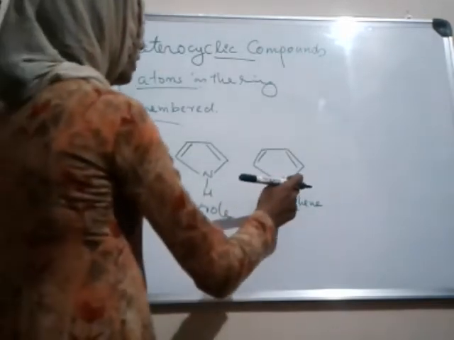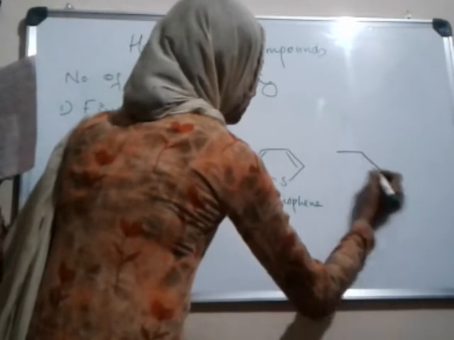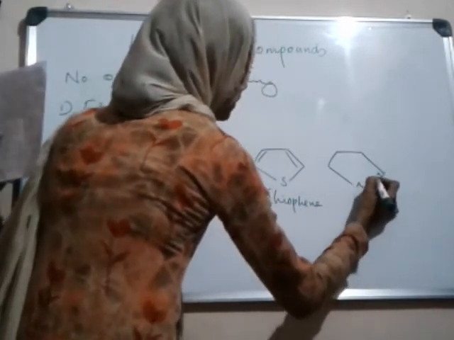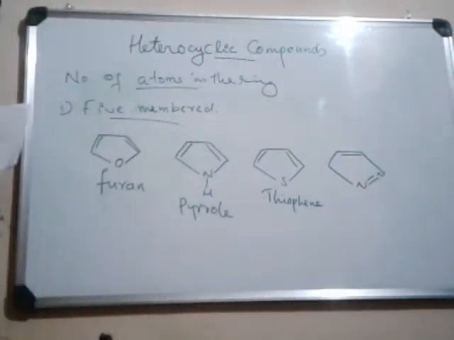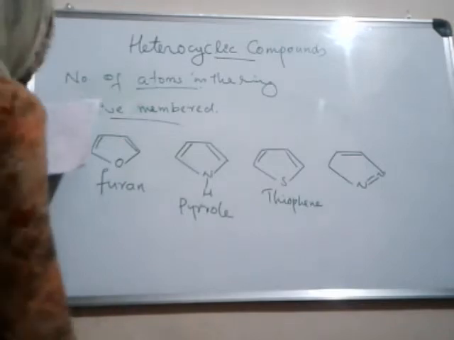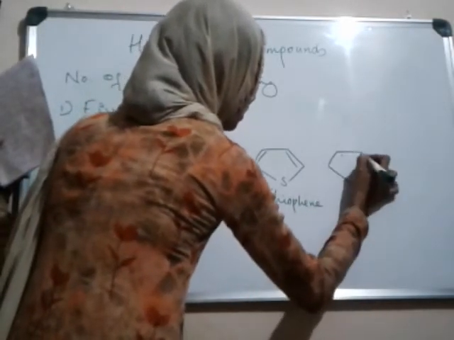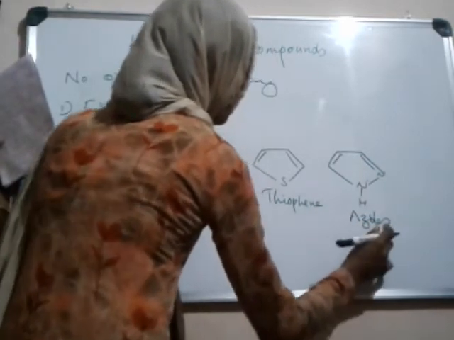And there are 5-membered heterocyclic compounds with two heteroatoms.